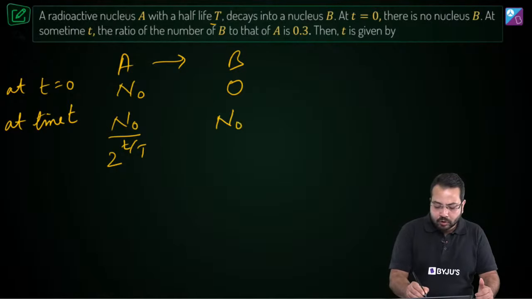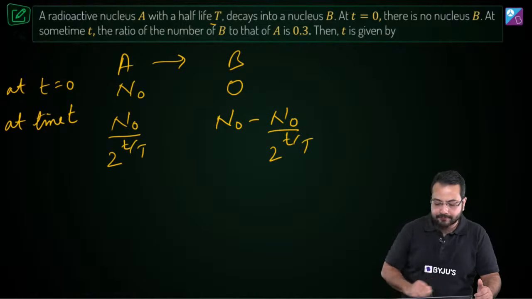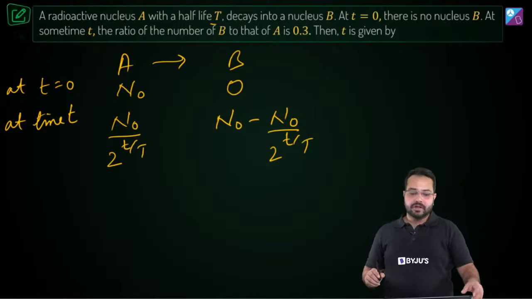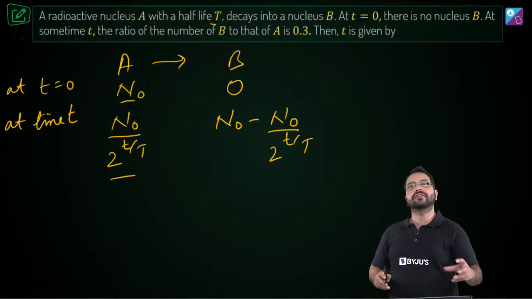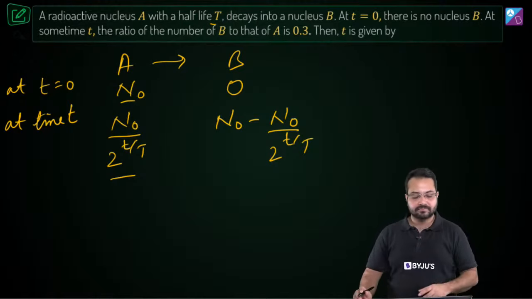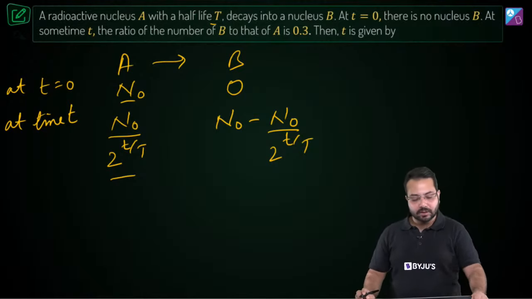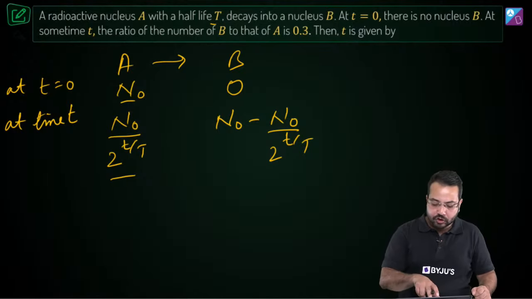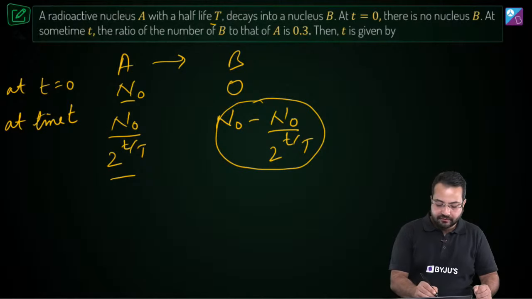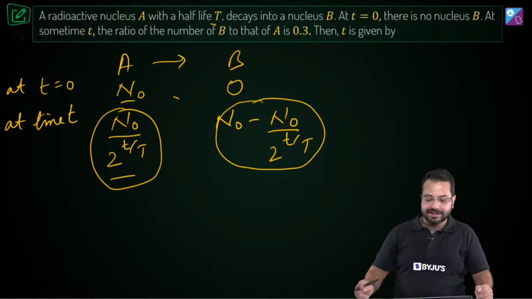The number is going to be N0 minus N0 divided by 2 to the power T upon T. Do you agree? N0 was the initial number of nuclei. This is remaining. So the difference is the decayed part. So that is also going to be equal to the number of the nuclei formed for B. Correct? And what is the ratio given to us? The ratio of B to A. So this quantity divided by this quantity is given to us as 0.3.